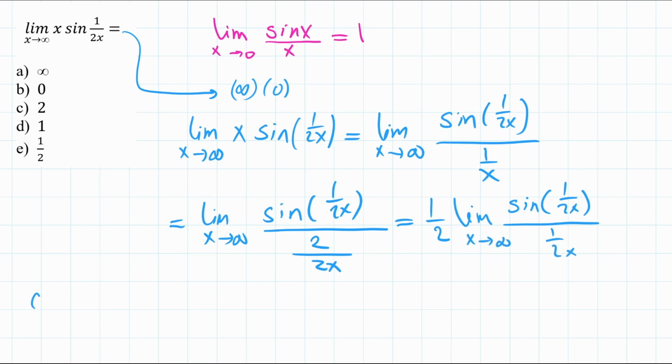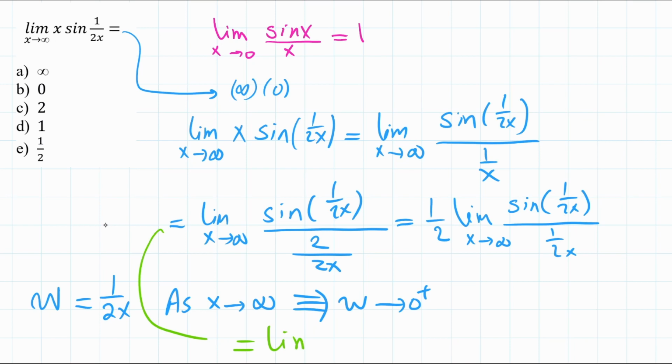Now it is easy to see that if we make this substitution, w equal to 1 over 2x, then as x goes to infinity, it is true that w will go to 0, but from the right hand side because x is positive, and therefore this limit can be rewritten as the limit as w goes to 0 from the right hand side of 1/2 times sine w over w, which is obviously 1/2 because the limit of sine w over w as w goes to 0 is just 1.